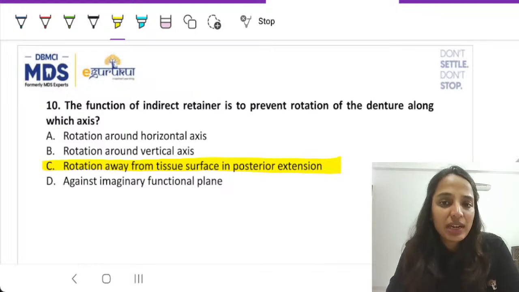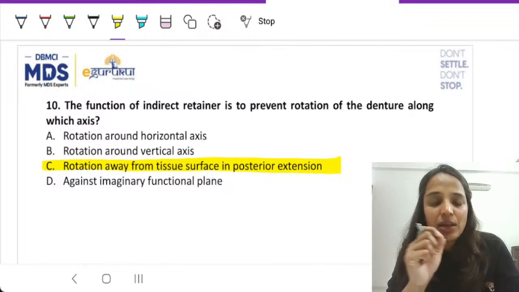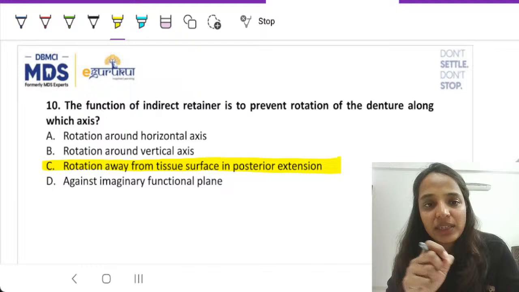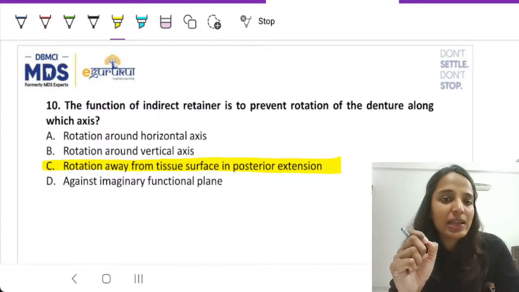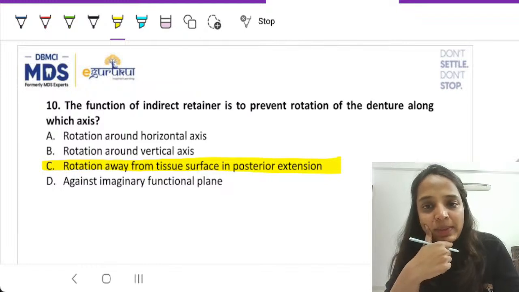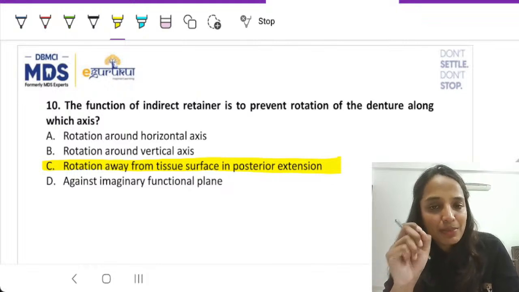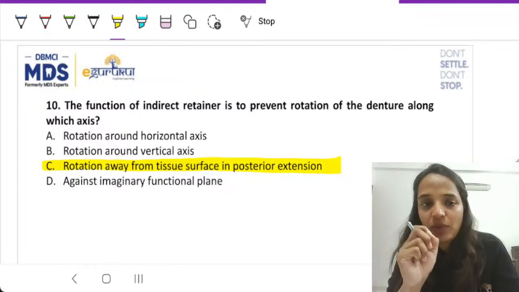There is a PYQ that mentions that in a unilateral distal extension case, what is the location of the indirect retainer? Most of you want to select the answer that is across or away from the fulcrum line. There's another option which says mesial fossa of the first premolar. The correct answer there, which I ask you to follow, is the mesial fossa of the first premolar.